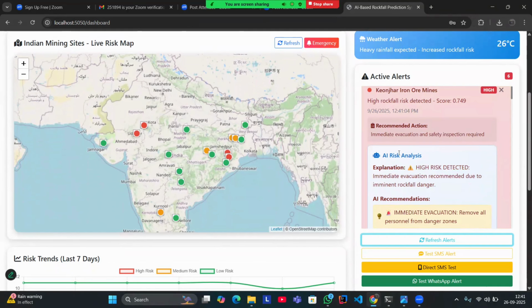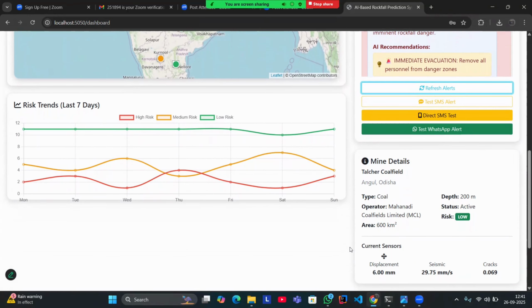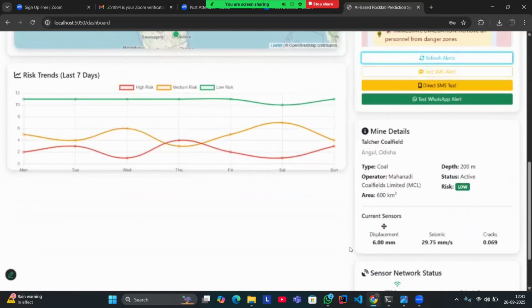We also have an SMS system with a direct SMS test that helps send direct SMS to the mines. Then below it, we have the risk trends for the past 7 days. Here are graphs with different colors that show the risk in the last 7 days for all those mines. And beside that, we have the details of the mines.